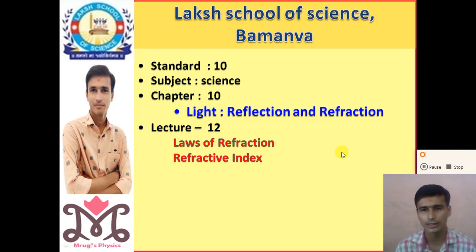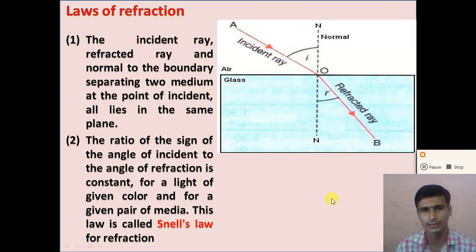Dear student, when a ray of light travels from one transparent medium to another transparent medium, the ray of light changes its direction, and this phenomenon is known as refraction. So the bending of the rays of light from one transparent medium to another transparent medium is called refraction.